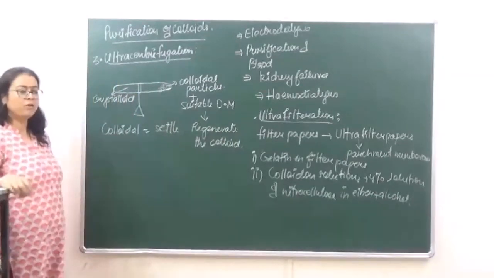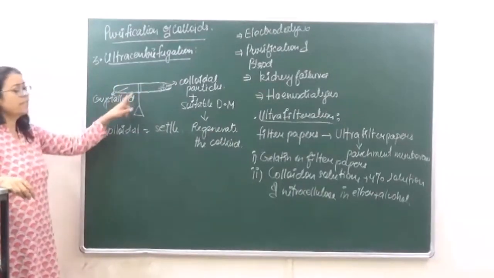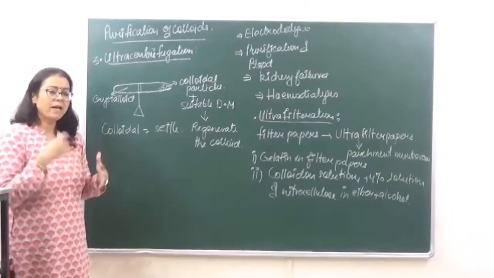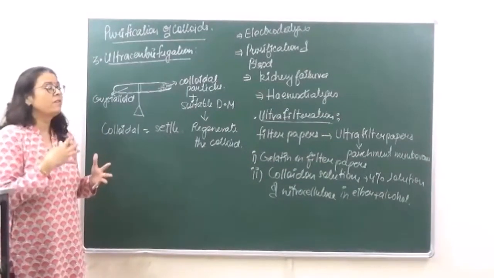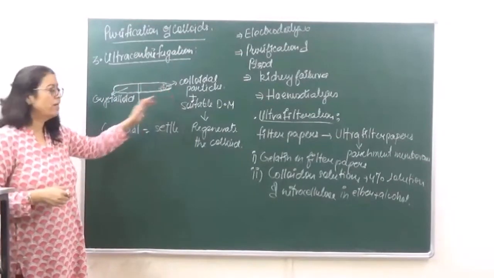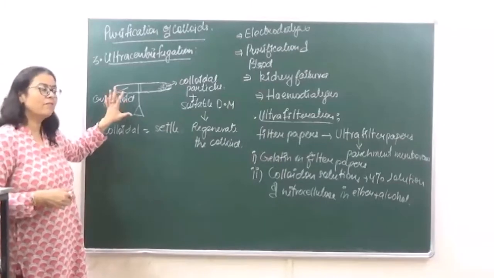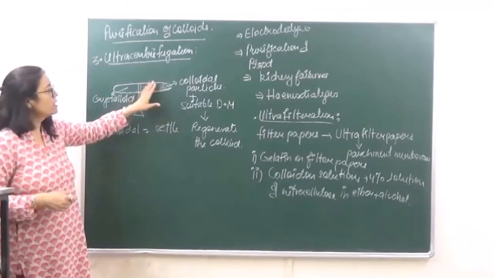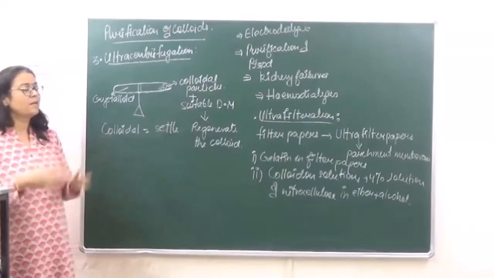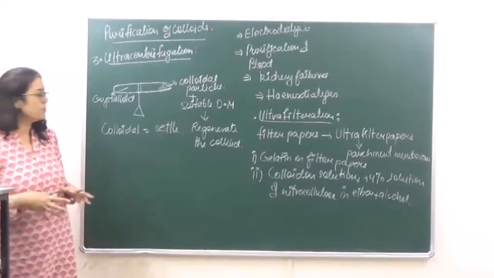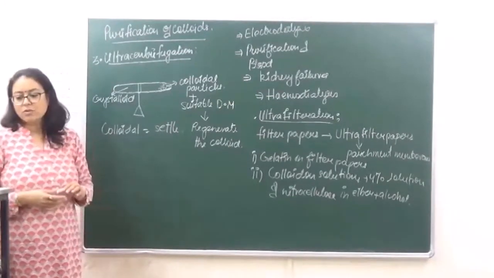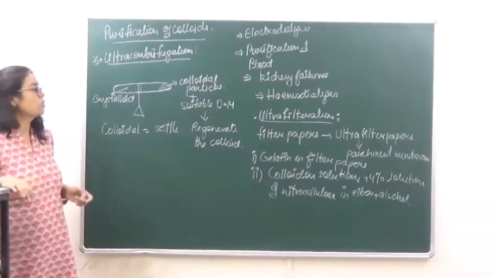Regenerate the colloid. Have you understood what we've done? We've taken the impure colloid in this sealed glass tube. At a very high speed we are rotating it. When we rotate it, the colloidal particles, being heavier, settle at one corner, and the crystalloid particles are left in the solution. So now you can separate the colloidal particles. These colloidal particles are again mixed with a suitable dispersion medium so as to regenerate the colloid. So these are the three methods of purification.